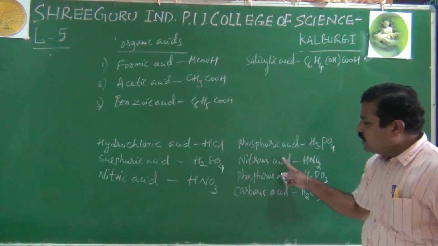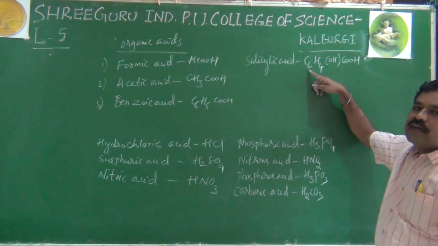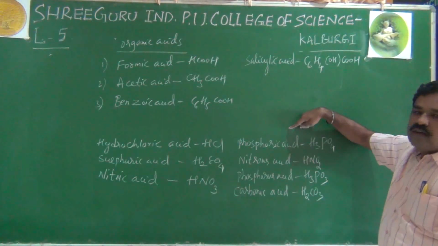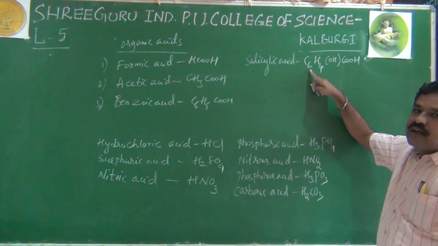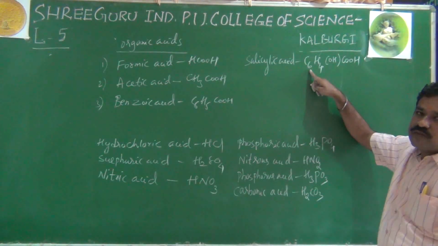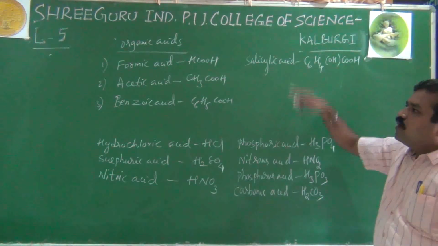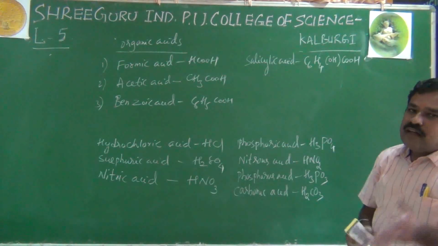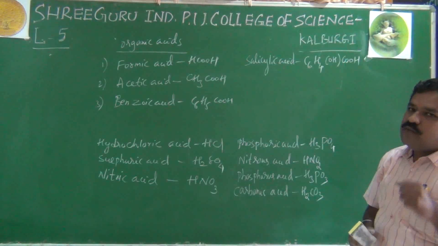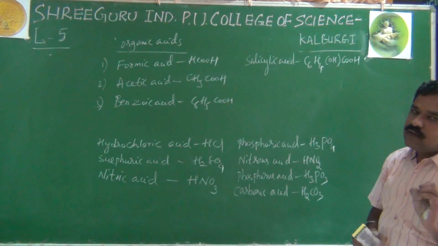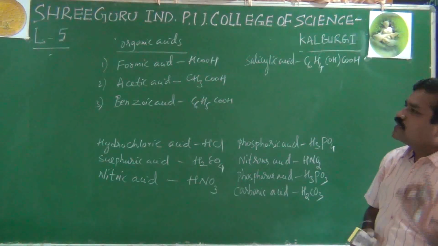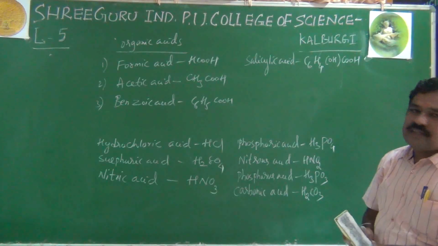These are called inorganic acids and these are called organic acids. Inorganic acids are of mineral origin, whereas organic acids are derived from plant source or animal source. But in common, all acids are acidic in nature. They turn blue litmus paper to red. They have corrosive action on the skin. And they are sour in taste. These are the characteristics of the acids.